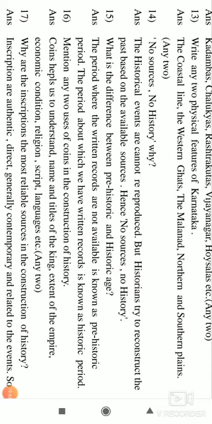Mention any two uses of coins in the construction of history. The coins are the chief sources of reconstruction of history. The scientific study of coins is known as numismatics. Already we have studied it in the 1 mark question. The coins help us to understand the time. The time means the period or the age or the era.